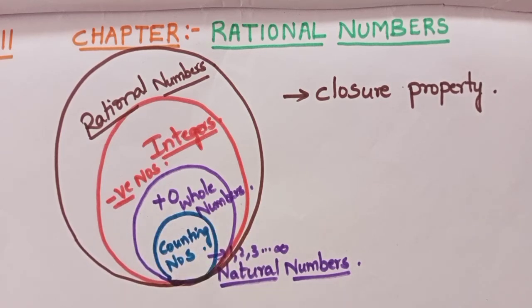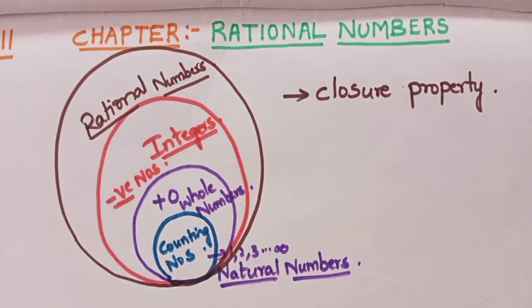That means whenever you are taking two natural numbers like 1 and 2, and you add both of them, 1 plus 2, you will get 3. Is 3 belonging to natural numbers? Yes. That means natural numbers are closed under addition, we say.